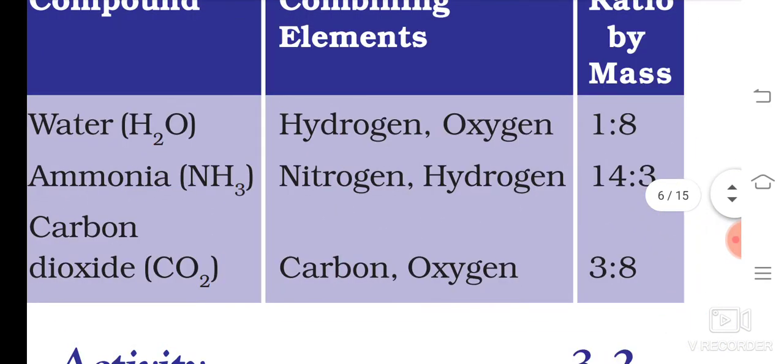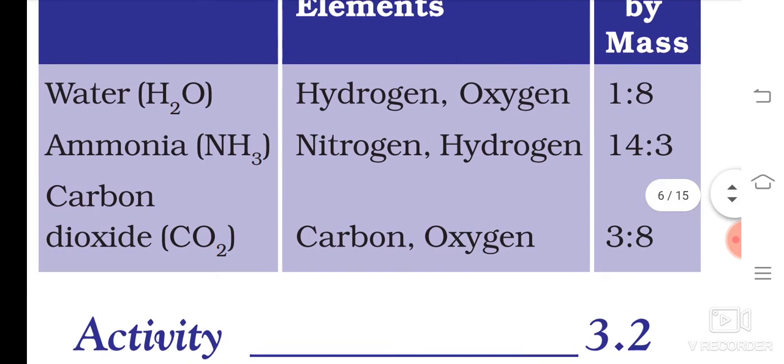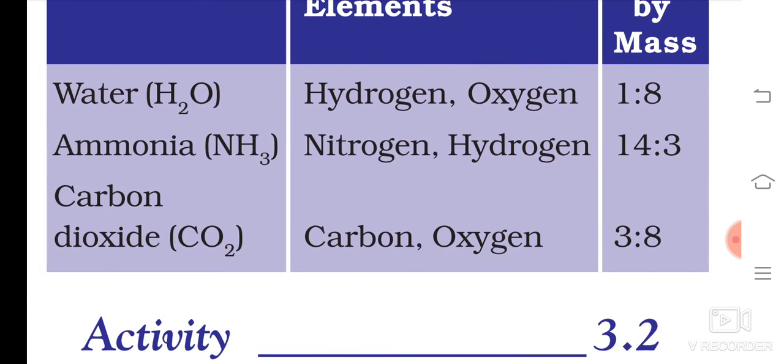Ammonia, NH3, nitrogen and hydrogen, 14 is to 3. Three atoms of hydrogen and 1 atom of nitrogen. So why 14? Because the atomic mass of nitrogen is 14. I told you, if you remember the atomic number, you will remember the atomic mass. Okay. Now carbon dioxide, how many elements are present?